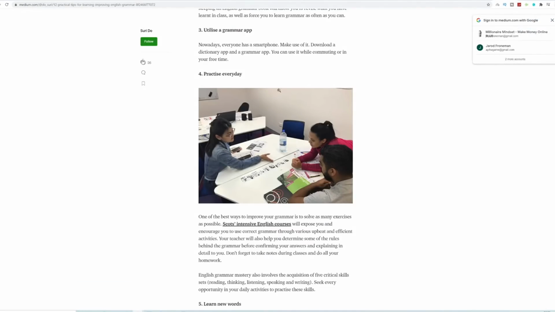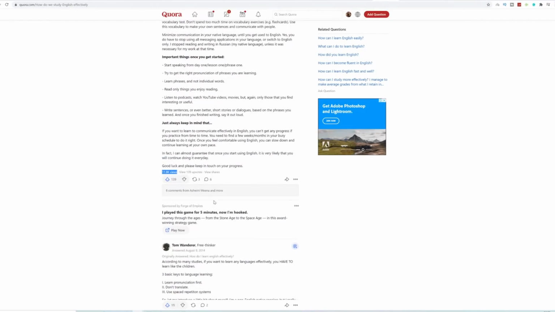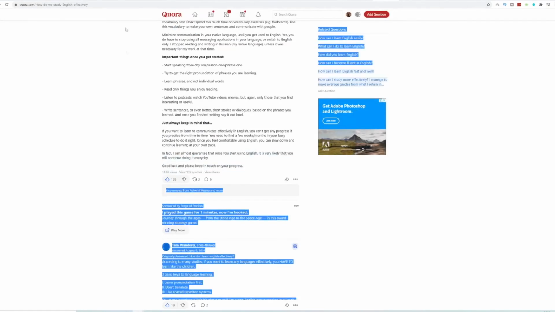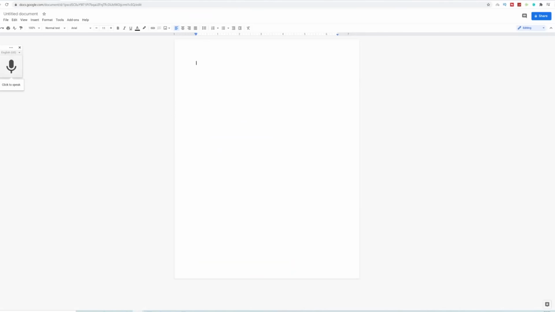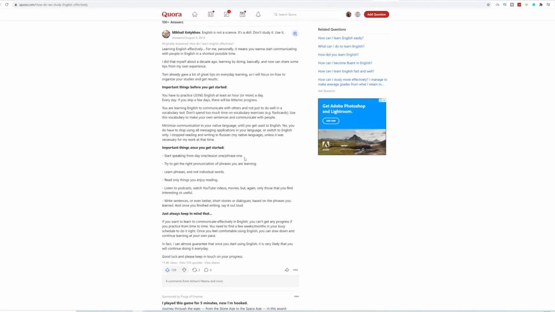Come over to this article that we found on Medium or Quora.com, and you want to read this out slowly into the Google document so that you can rewrite it. The reason why we're doing the voice generator is because it's much faster than typing every word. Also, you don't want to copy and paste this directly into this document, because that's plagiarism. The reason why you want to use your own voice is because you can speak it in your own words, change it up a bit. So for example, instead of saying start speaking from day 1, you can say important things to get you started. You need to put the effort in and start from the first day instead of procrastinating.